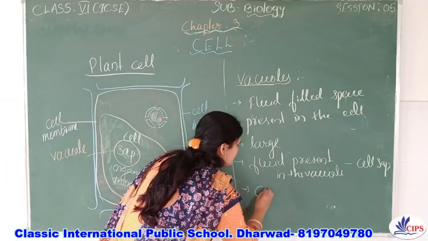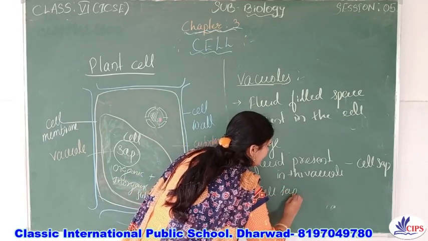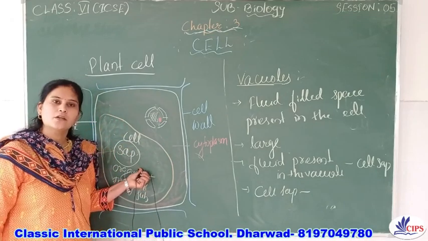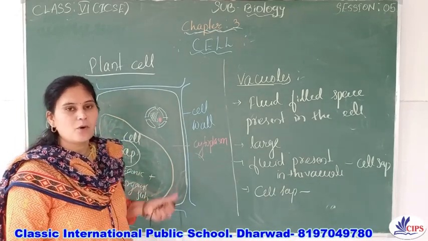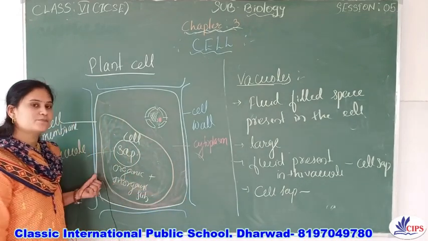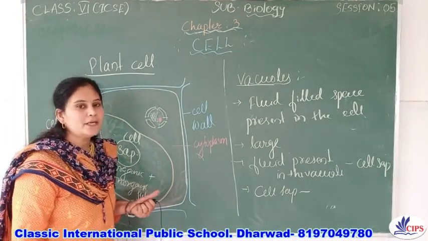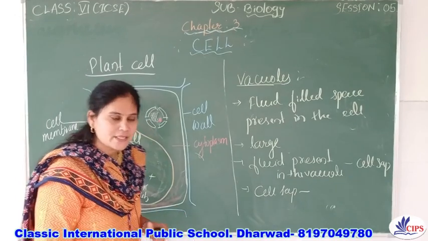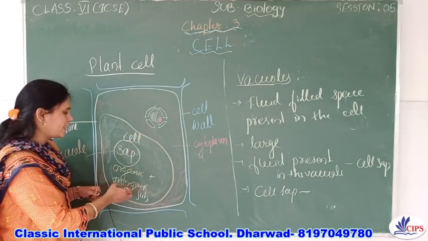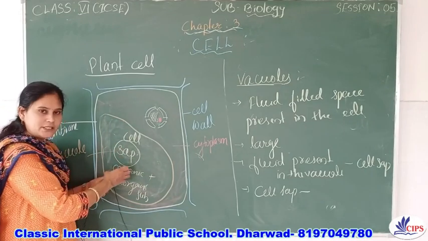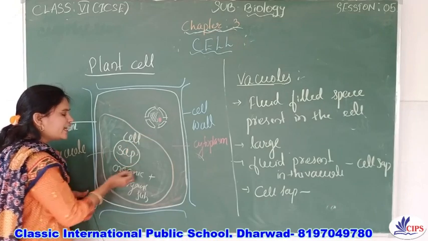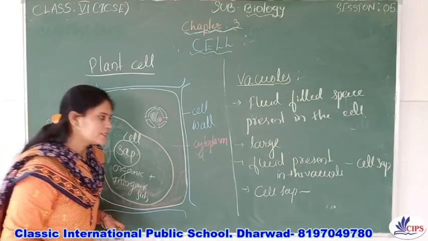It means that organic substances like carbohydrates, proteins, lipids, and inorganic substances like some minerals are present. Since all these organic and inorganic components are present in the liquid of the vacuoles, that's why it is termed cell sap.